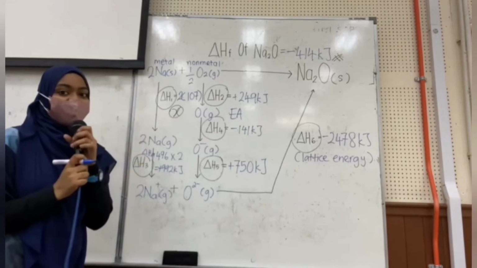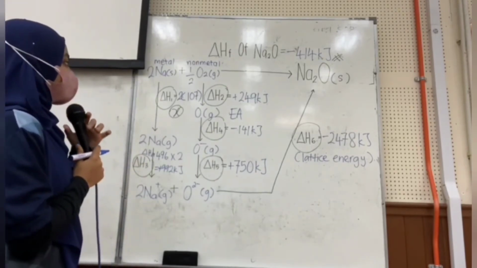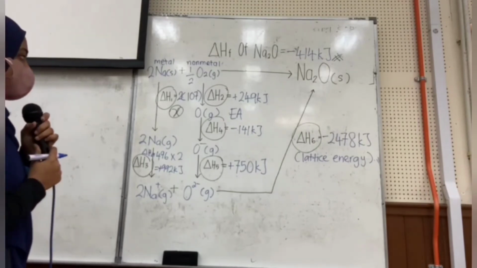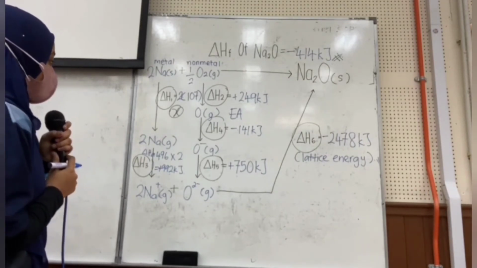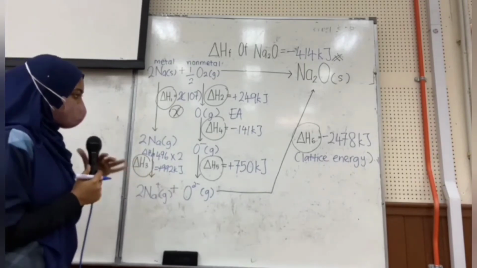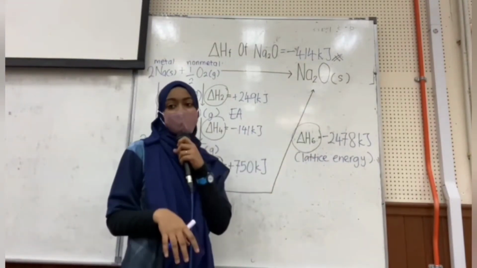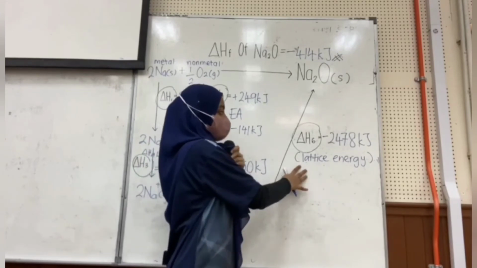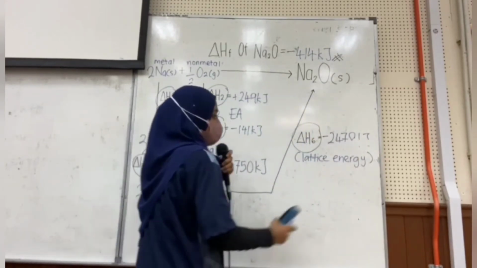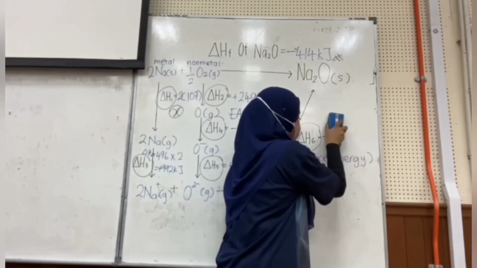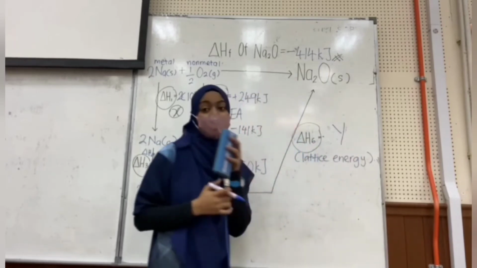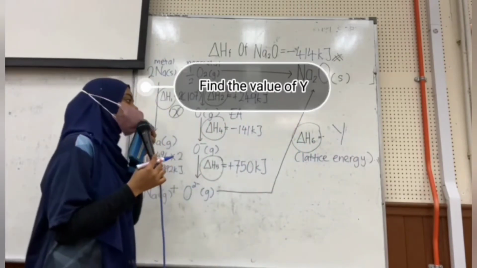So if the question changed and they ask, what is the enthalpy of this reaction? Maybe in this reaction, the lattice energy. How to find the lattice energy? So in this formulation, we don't have this. Okay, they replace this answer with y. So we have to find the value of y.